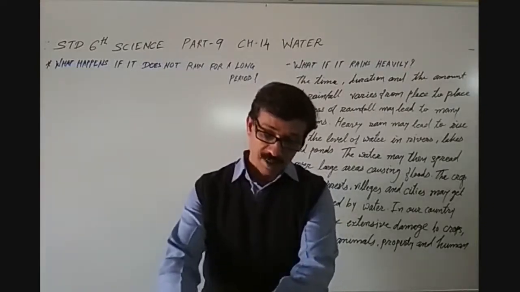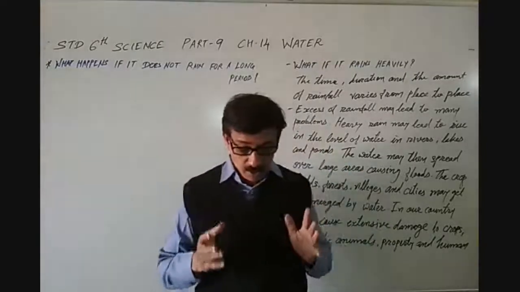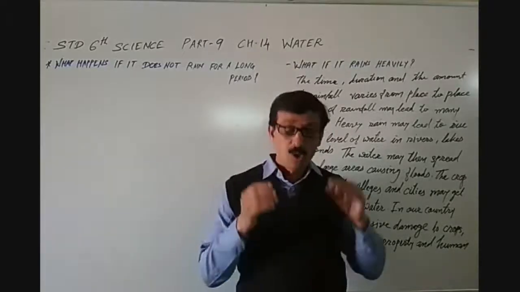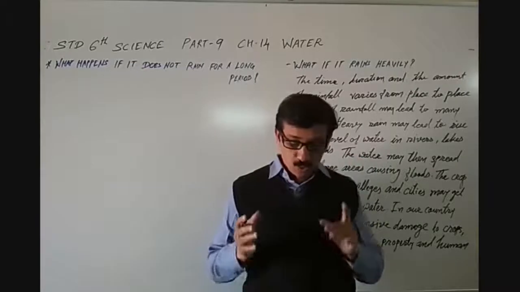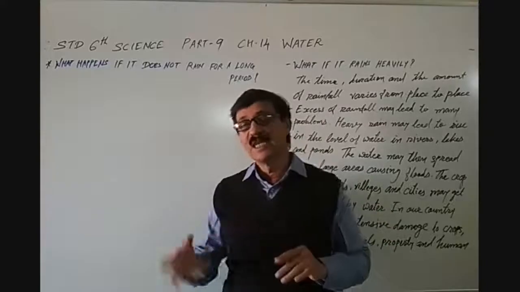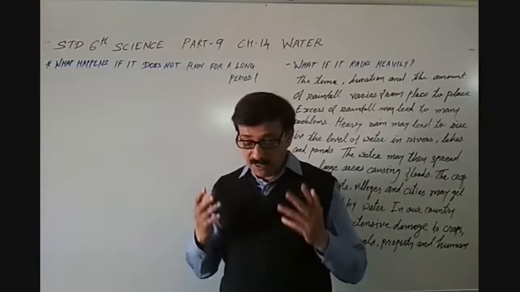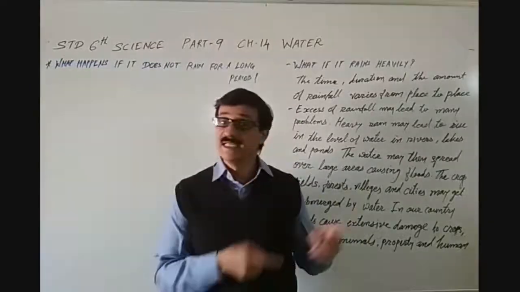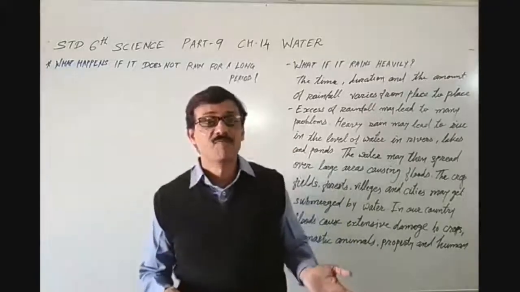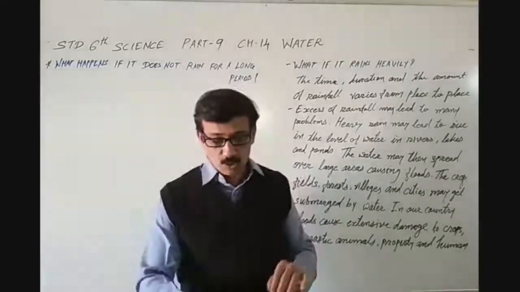In the last part, we discussed about rain, and that most of the water that falls on the land as rain, snow or hail, sooner or later goes back to the oceans. Then we discussed about groundwater, that most of the water becomes available to us as groundwater. Then some worrisome problems, that groundwater is going down. That is also what we discussed.